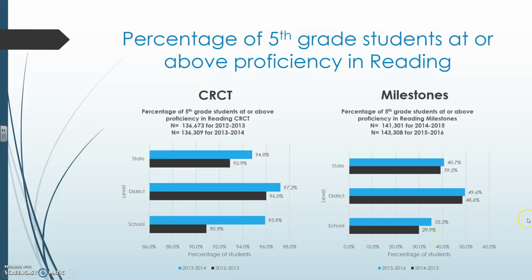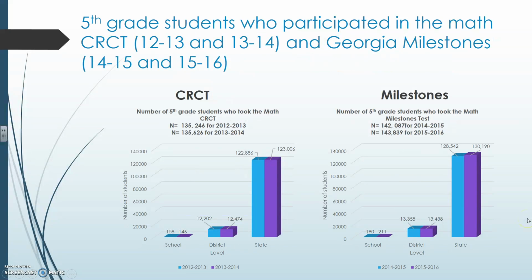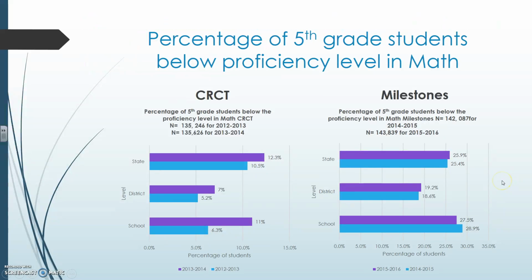We can see that the percentages of students at or above proficiency for the Milestones are much lower than the ones for the CRCT. Here is the population that took the Milestones over the CRCT in math, and we also see that more students took the Milestones than the CRCT in the last 4 years.